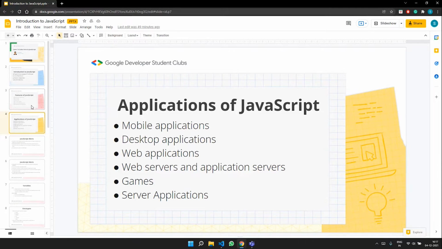So when you consider an example, a JavaScript server application is the Opera Unite feature of the Opera browser. So if anybody has some familiarity in using the Opera browser, you have this Opera Unite feature, which is basically a JavaScript server application that is written. Here, you can just see how important JavaScript is in our daily life. And yeah, not to forget games.